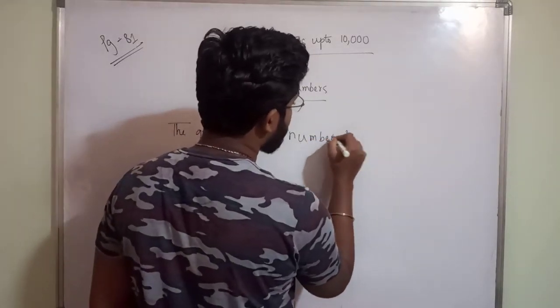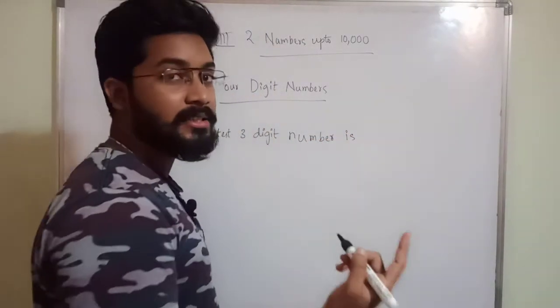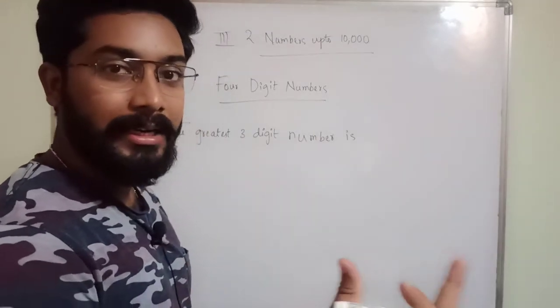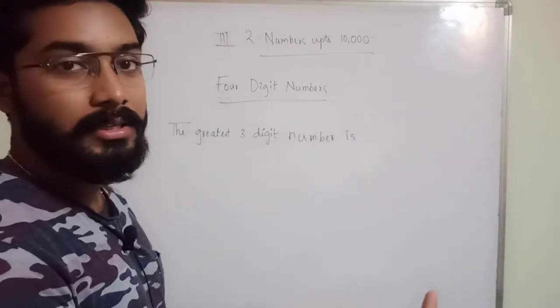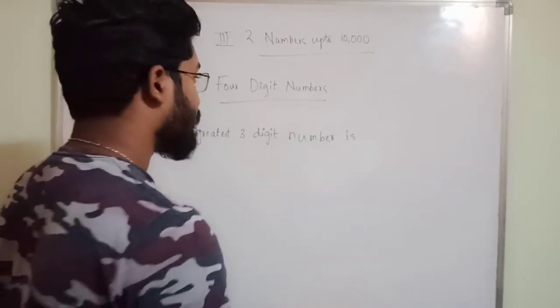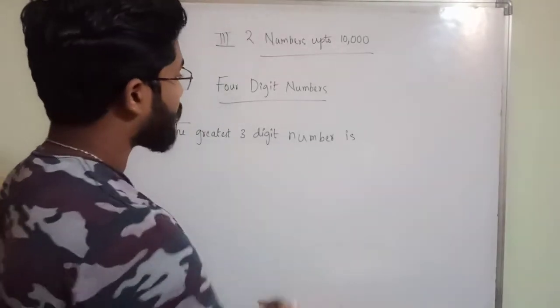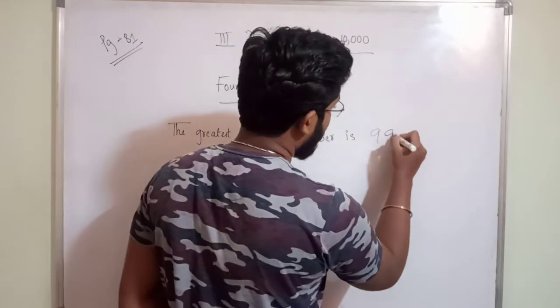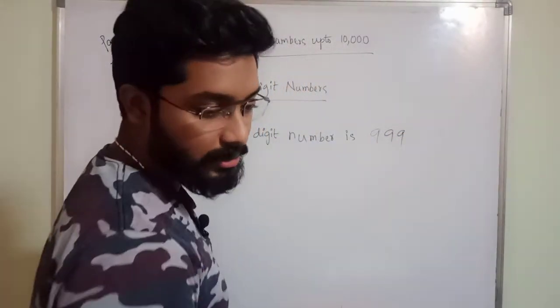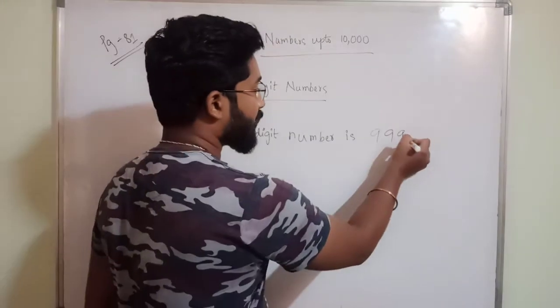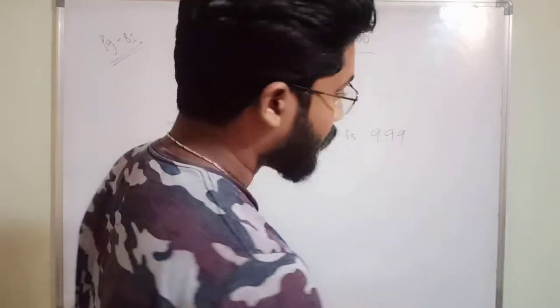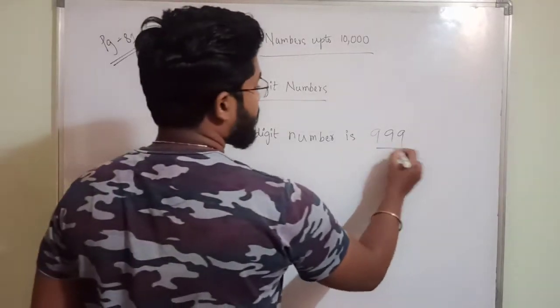The smallest is the starting number, the ending number is the greatest, I said, no? So by this time you have known the greatest 3-digit number is 999. Previously also we have discussed this. If you didn't remember, once again recall.